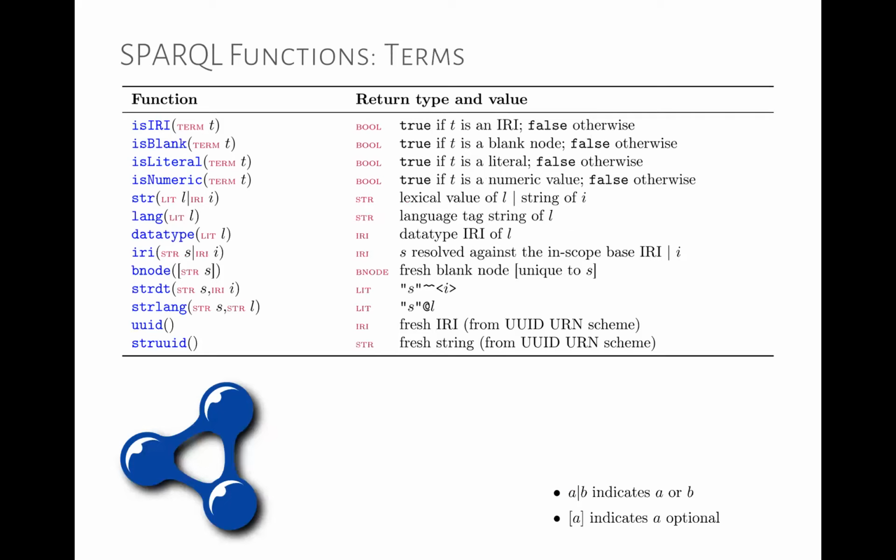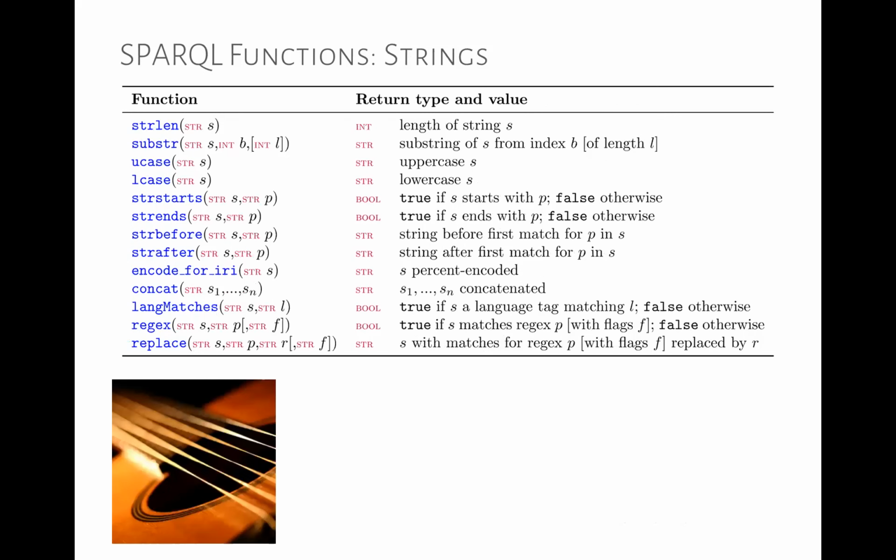We have some functions on RDF terms. We can check if a term is an IRI, if it's a blank node, if it's a literal, if it's a numeric value. We can convert something to a string. We have language, datatype, IRI, blank node, string, datatype, string, line, UUID, and so forth. There's a bunch of things. Yeah. So I won't go through them all in detail because there's quite a few.